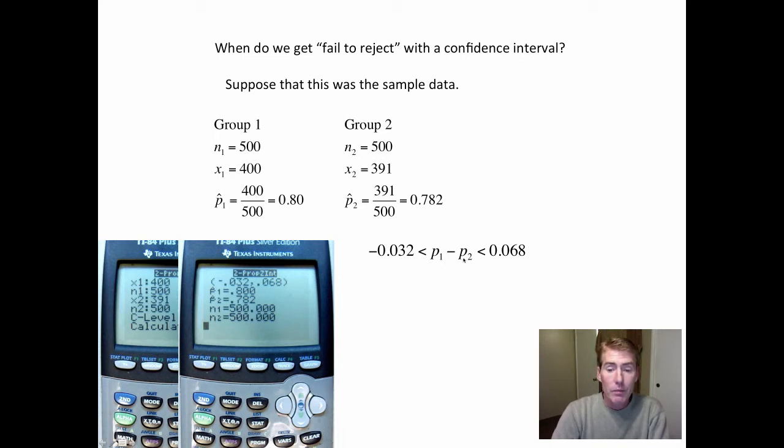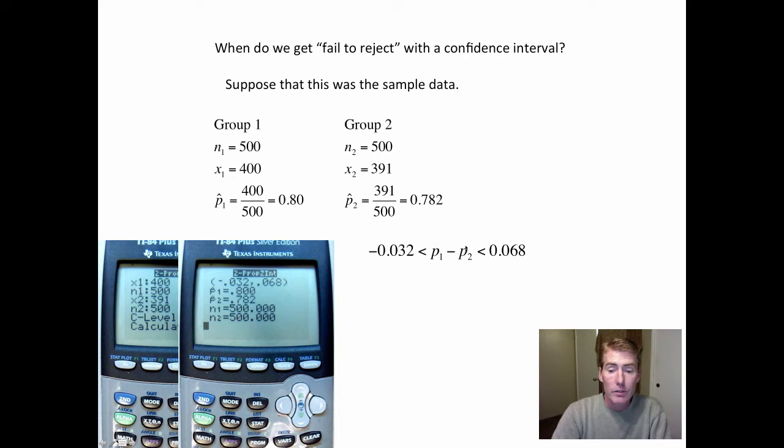That means that P1 minus P2 could equal 0. If you then move the P2 to the other side, that means P1 could equal P2. In other words, the two groups could be the same. But that's only 1 out of 3 possibilities. This side says you have a positive number. If you have a positive number, it must be that this is the bigger group minus the smaller.